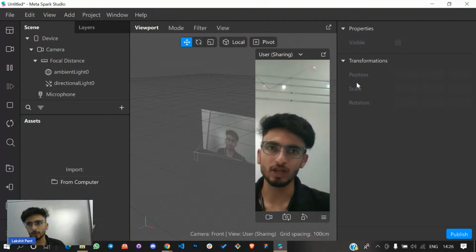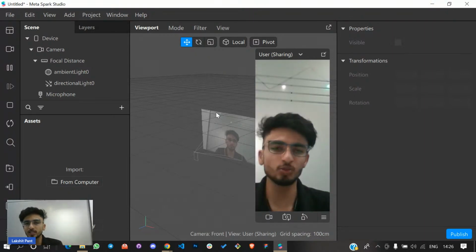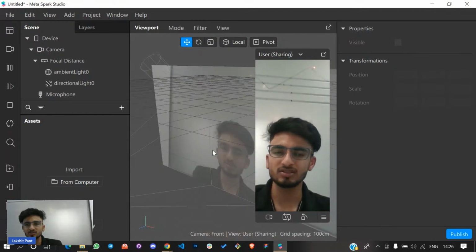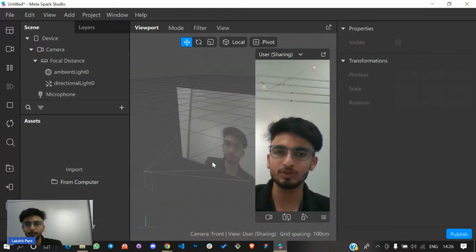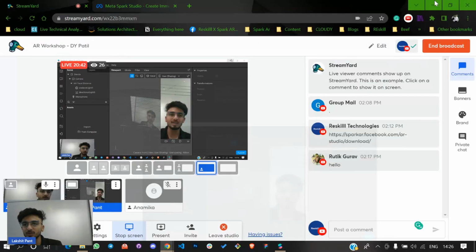So this is what we call the properties panel on the right-hand side, and we call this thing the viewport, where you can zoom in and zoom out using your laptop or your mouse. Now the question comes: how can you make all these AR effects?